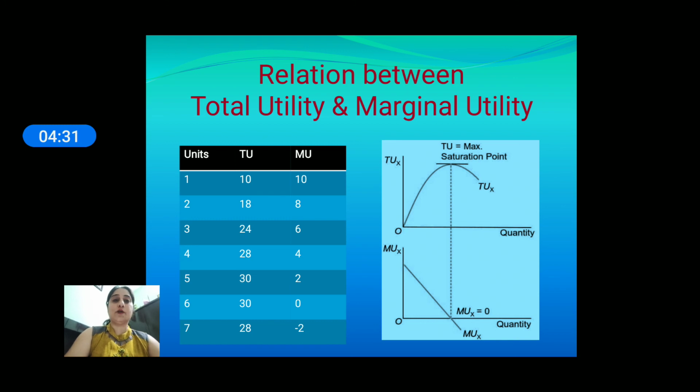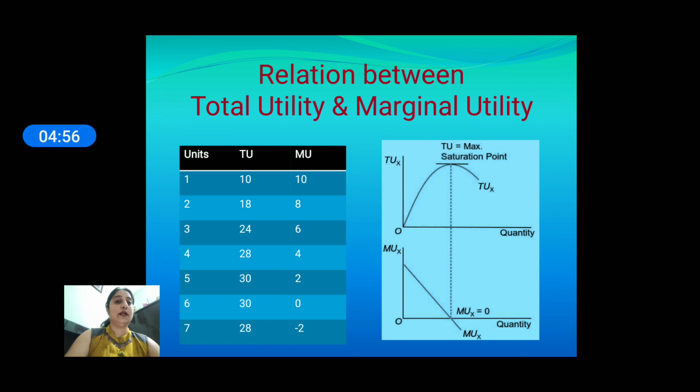So the first unit of ice cream gives you total utility of 10 utils, the second ice cream gives you total utility of 18 utils, the third gives you 24 utils, the fourth gives you 28, then the fifth 30, then the sixth 30, because there you went to the high satisfaction level.